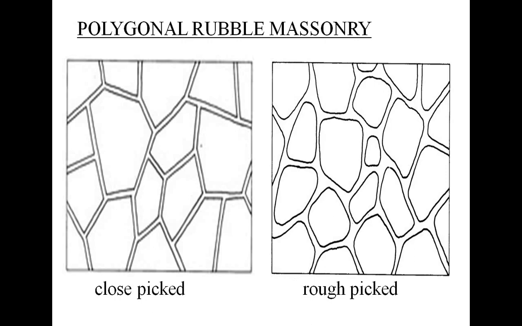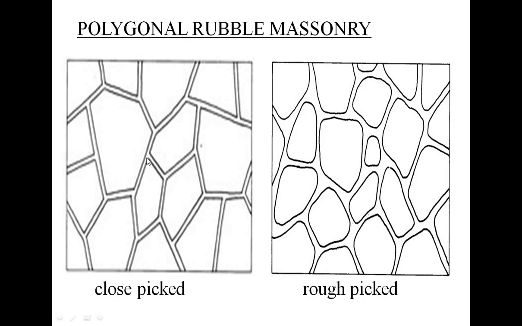Such work is known as rough peaked polygonal work. In the second type, the faces of the stones are more carefully formed so that they fit more closely. Such work is known as close peaked polygonal rubble masonry.